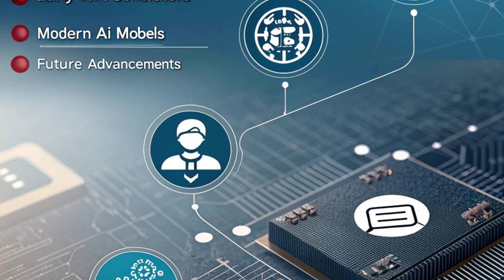Retrieval augmented generation, RAG, integrates external knowledge sources to improve factual accuracy. ReAct prompting interleaves reasoning and action, improving the handling of complex tasks. Chain of verification, COVE, incorporates a verification step to reduce errors.